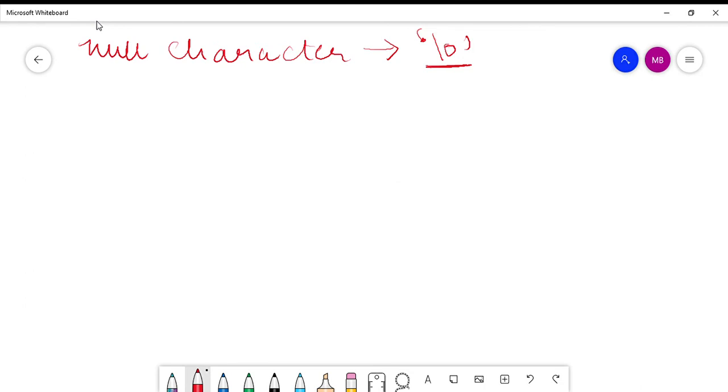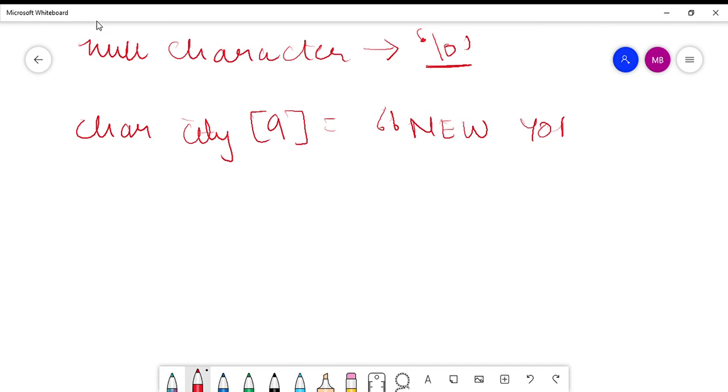Now I'll give you an example to show the same. Say for example, I say char city 9 equals to New York. Now what is the size of this character array over here? 1, 2, 3. Now a blank space will also be counted as a character. So 4, then 5, 6, 7 and 8.